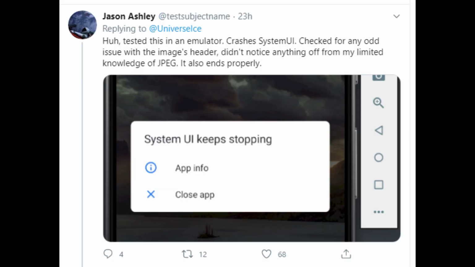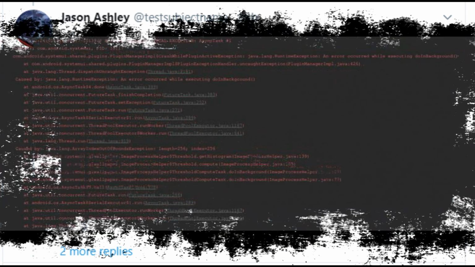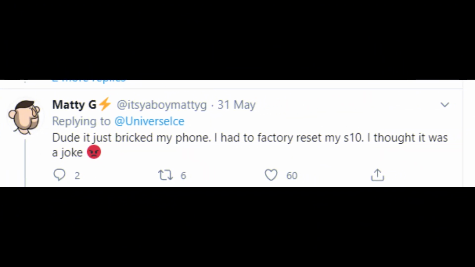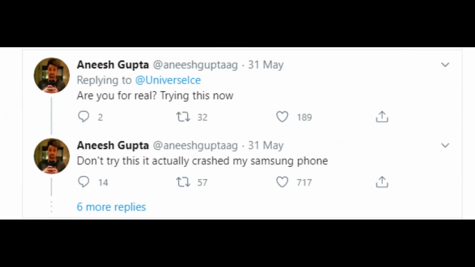So now coming to how to resolve this. There are a few ways. If the issue is not seen just after you set the image as your wallpaper, then you can obviously change the wallpaper. But if you are starting to see this issue, then go to safe mode and change the wallpaper. And even if that doesn't work, then the only option that remains is the hard reset.